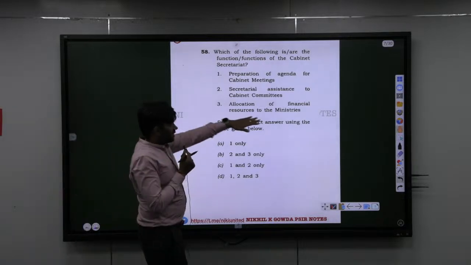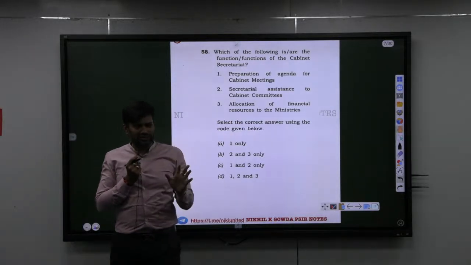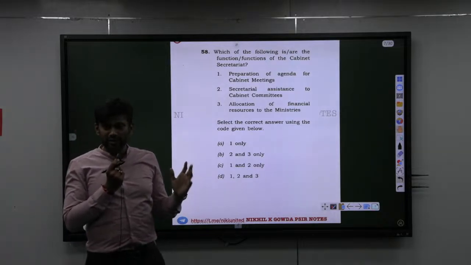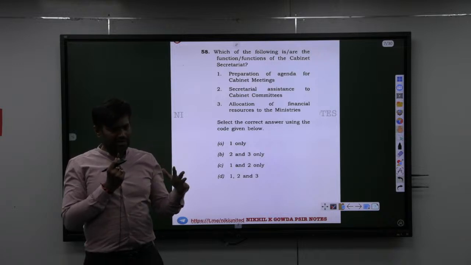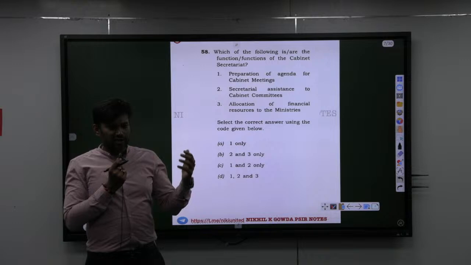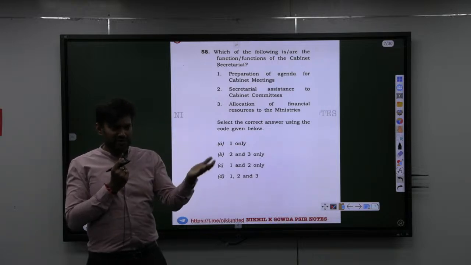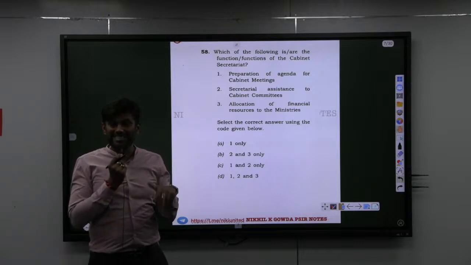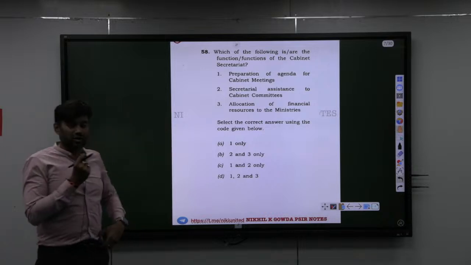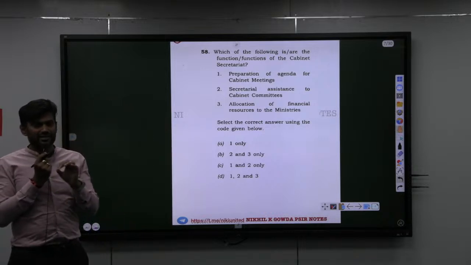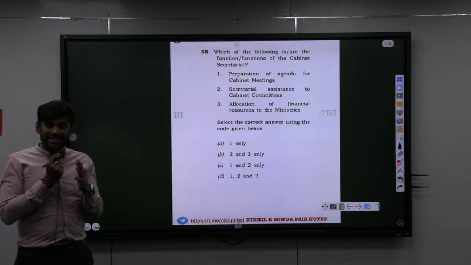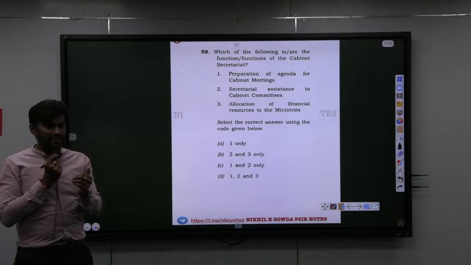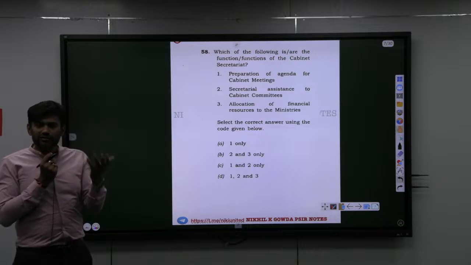Third option, if you take allocation of financial resources, that can't be done by the executive as per se. That has to be done by either the political class or the parliament, or the government can demand funds, or the budget when presented, the finance minister can allocate financial resources. It won't be with cabinet secretariat. Cabinet secretariat, or the cabinet secretary is called the eyes and ears of the cabinet. The cabinet secretary heads the cabinet secretariat. The highest position and highest officer this country can hold is a cabinet secretary. And what is the functions of cabinet secretary?